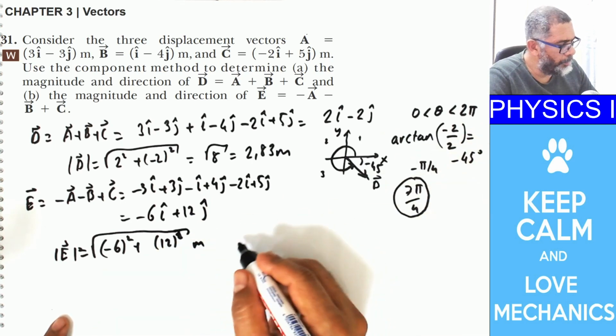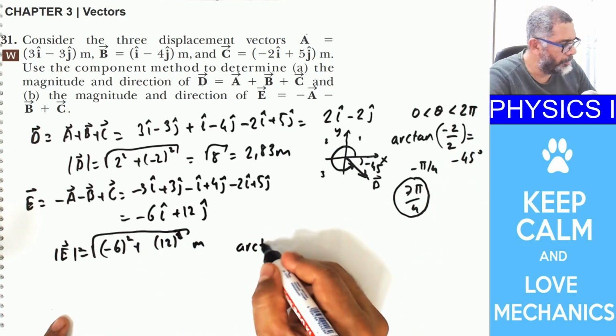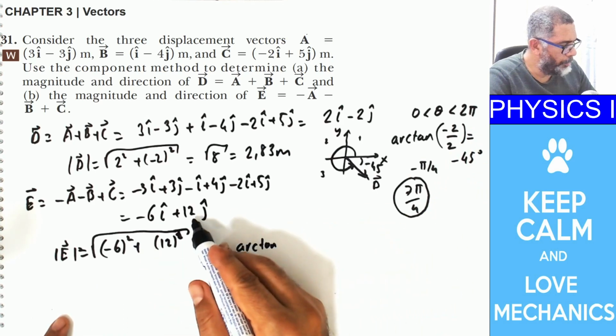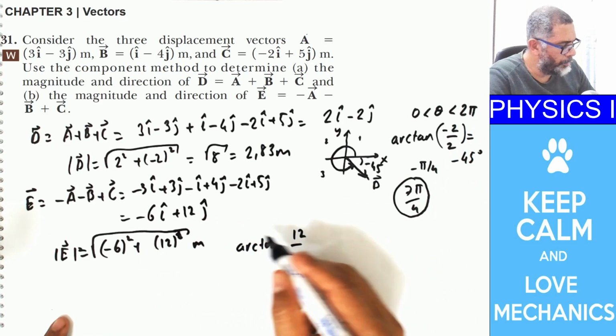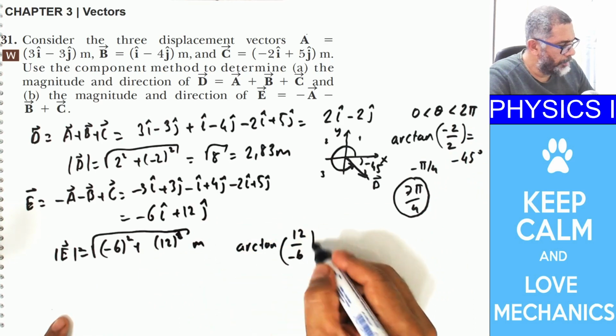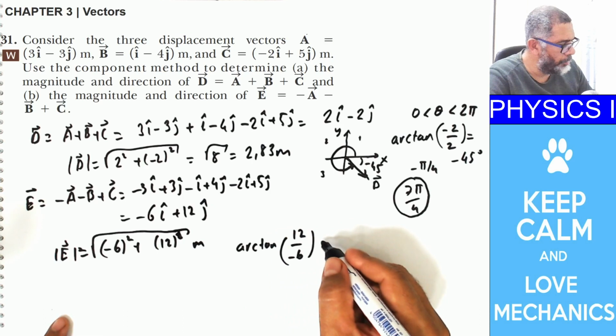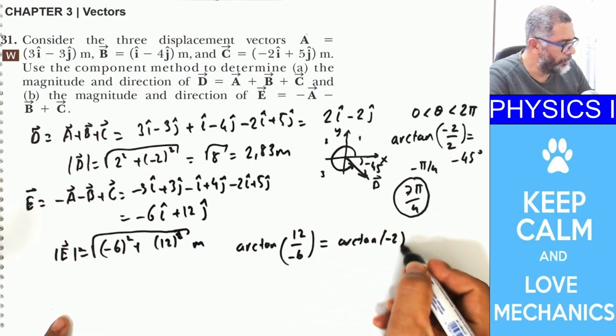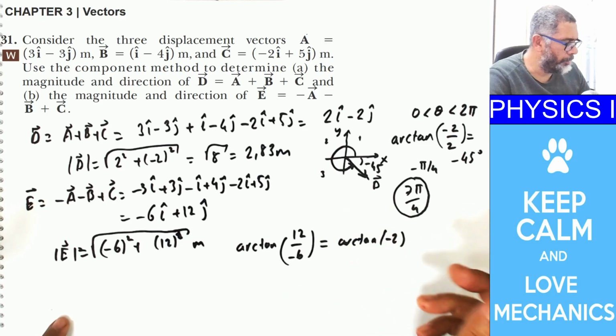For e, you're going to do again the same arctangent, the y component divided by the x component, and it is 12 divided by minus 6, which is minus 2, and whatever the arctangent of minus 2 is, you just put over here.